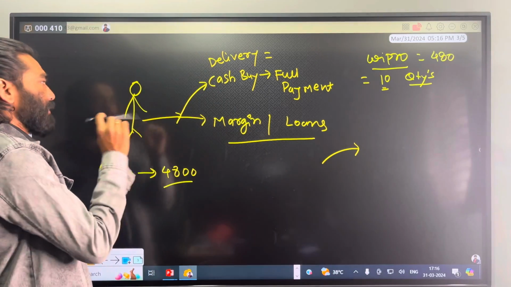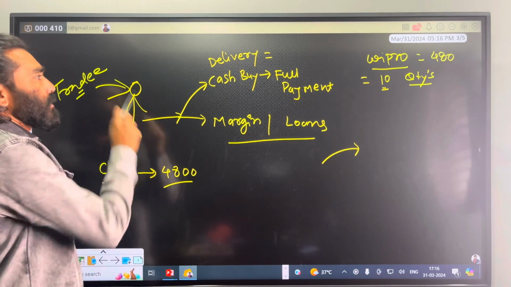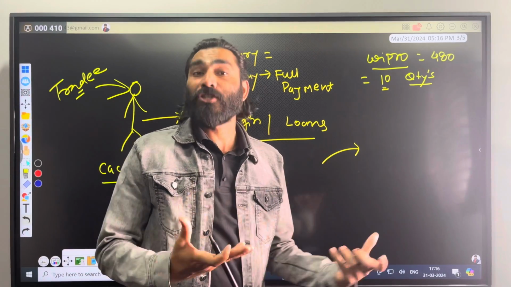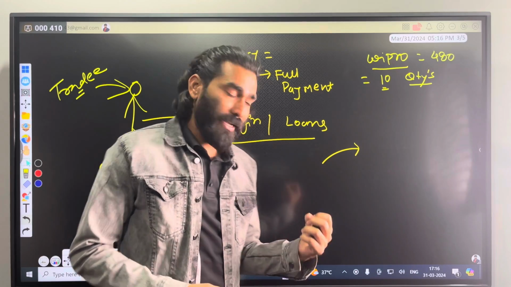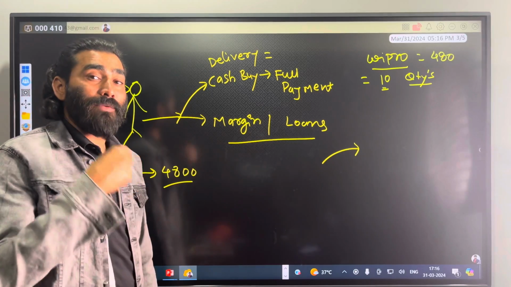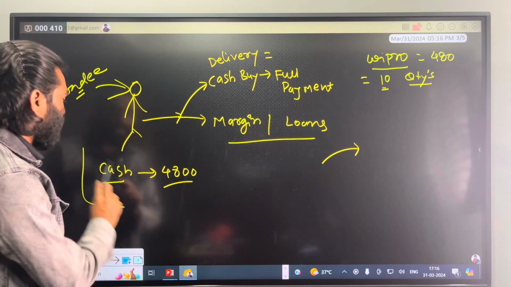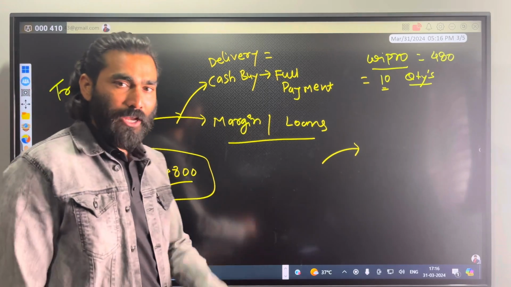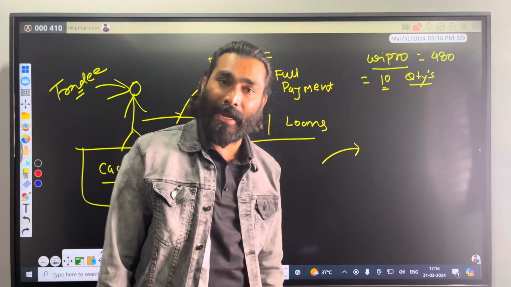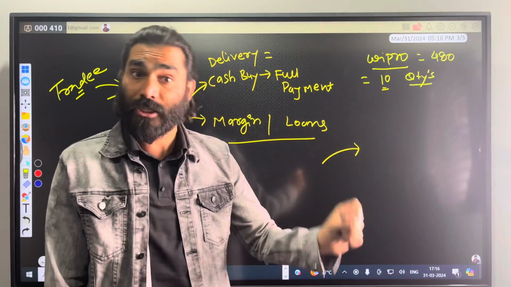Let's say you are a trader. As a trader, what would be your main goal? Of course, you will try to buy securities as much as you can in a large quantity to multiply your profit. A trader or investor will have two options to buy the trade. What if you have, let's say, 4,800 rupees in your account as a balance, and you are looking to buy Wipro shares? The current price of a Wipro share is 480 rupees per share in the market.